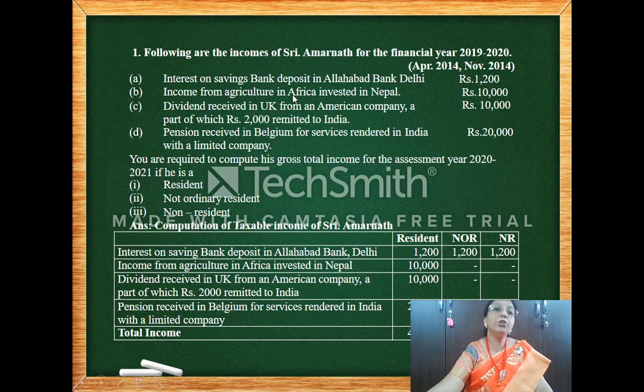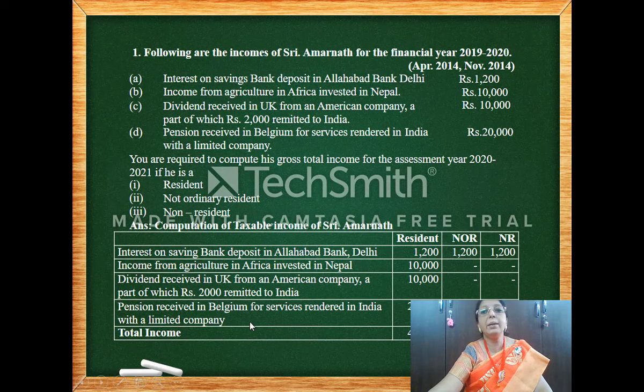Then income from agriculture in Africa, invested in Nepal. So this is income earned outside India, received outside India, not even from business, any other source. So only in the first column we put for resident; for non-resident and not ordinary resident, it is nil. Then dividend received in UK from an American company, a part of which, that is 2000, is remitted to India. So this is income earned and received outside India. So 10,000, nil, nil.